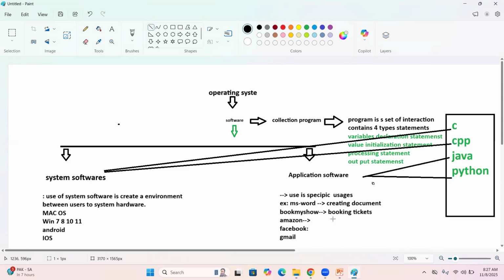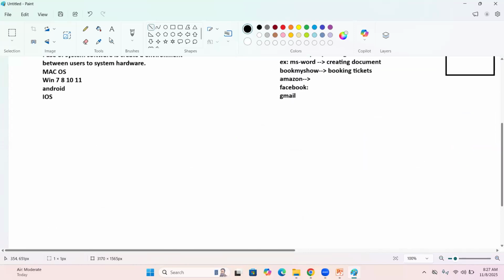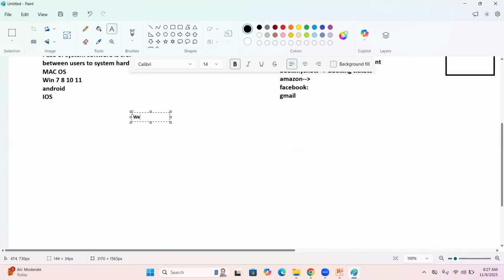Nowadays, after completing this course tomorrow, we are going to focus on developing only web-based applications, sir. Web-based applications are very, very important. Web-based means what? Simply like the Amazon website, Facebook website, Zomato. These are the best examples of web-based applications.